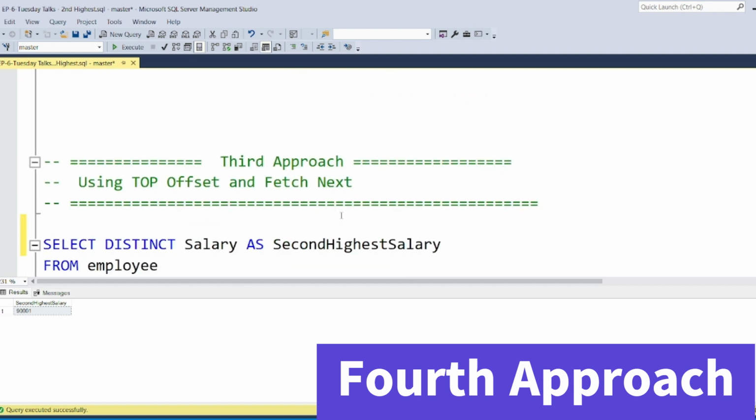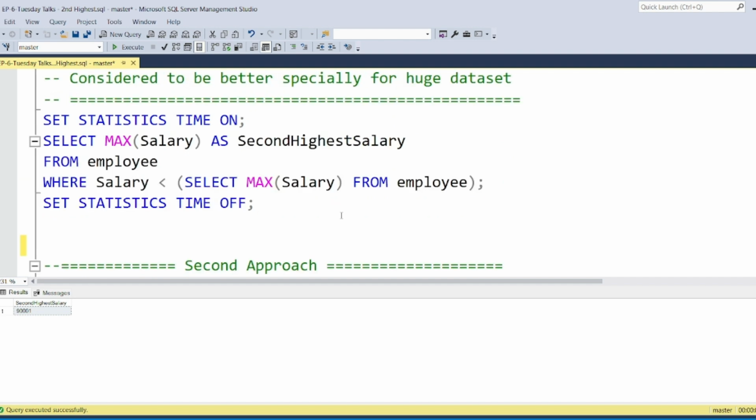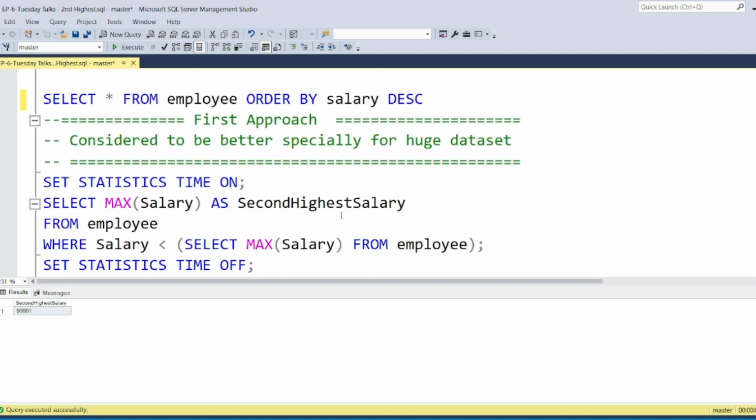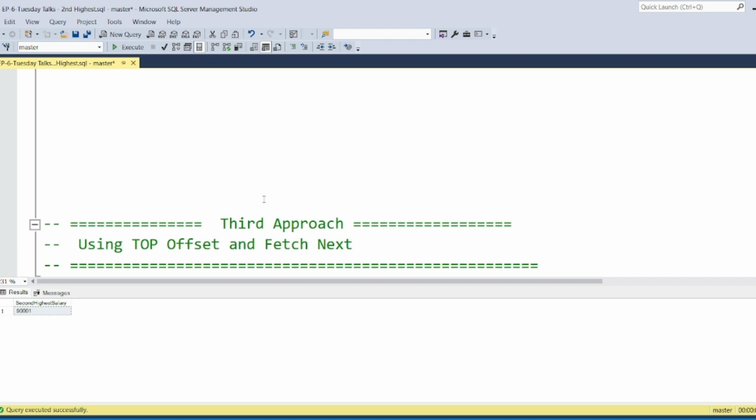So I have discussed almost 4 approaches which can find you the second highest salary. I hope these concepts and approaches are pretty much clear to you. I'm not saying that these are the only 4 ways. There are n number of ways that you can achieve this, and every approach has its own significance. Some are good in performance, some are good in terms of other attributes. But yes, you can write your own queries in a different way if you wish to, but these are the 4 approaches that I wanted to talk to you about.